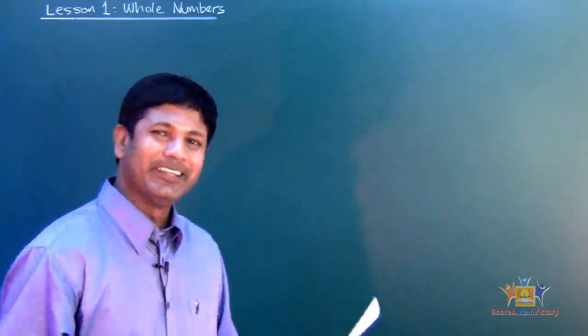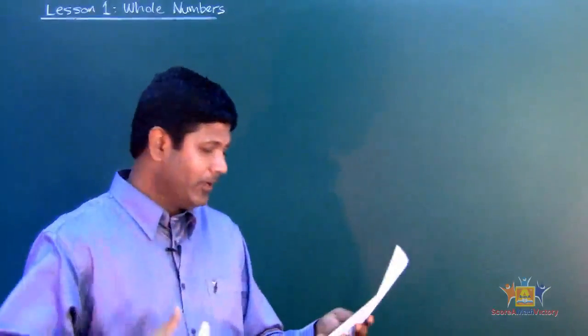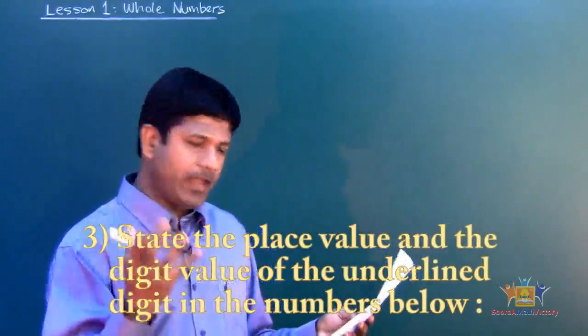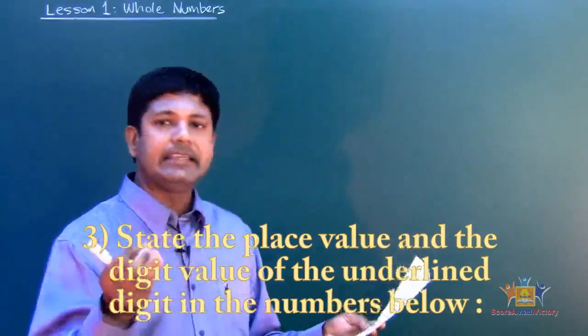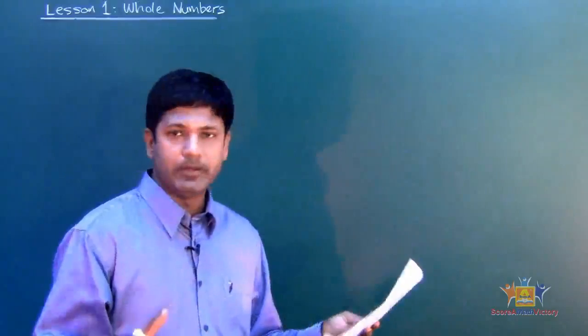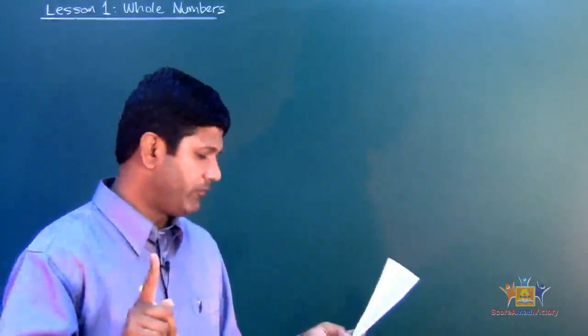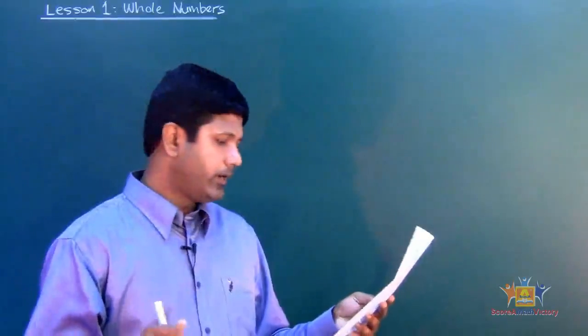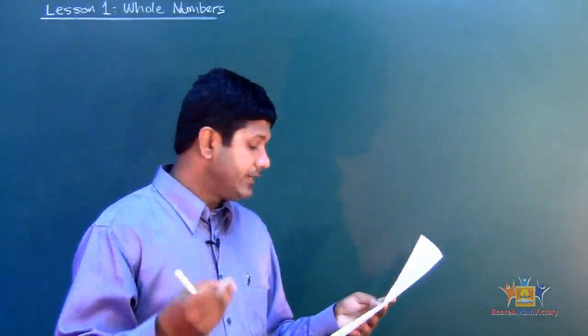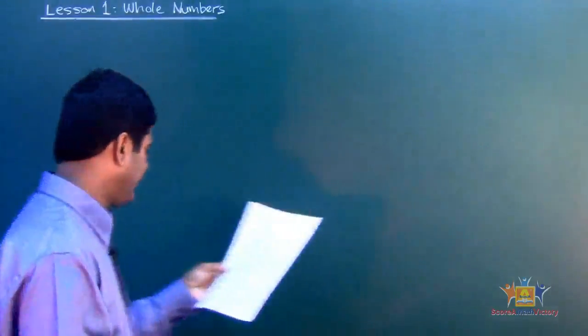Alright, my dear students, let's look at problem number 3. It says, state the place value. See the keyword, place value, and the digit value of the underlined digit in the numbers below. We're finding two things. First is the place value, and the second is the digit value of the underlined digit in the numbers below. Okay, let's look at the problem.